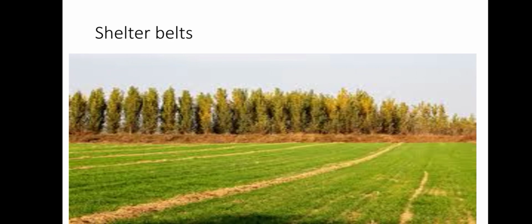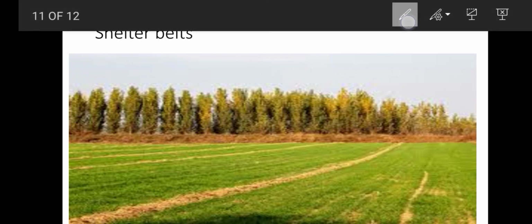And the next method is shelter belts. In coastal and dry areas, what they do is plant a row of trees. Here you can see many trees. Here the crops are there. To protect these crops, many trees are planted in rows to check the wind movement, so that it will protect the soil. So we use these shelter belts in coastal and dry areas. The wind blows against these trees, so that it will protect the soil present in this part.